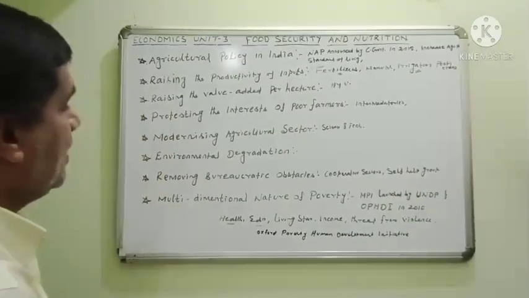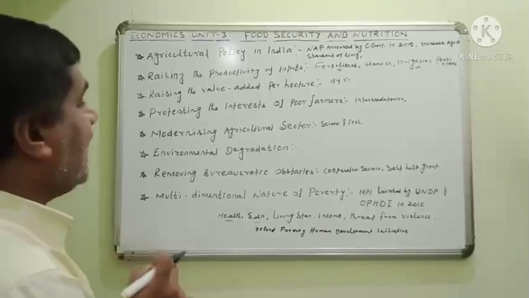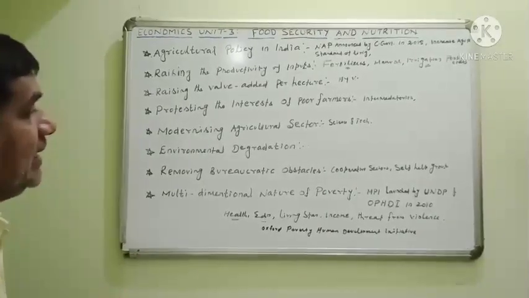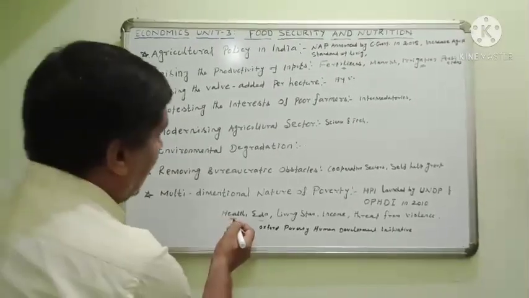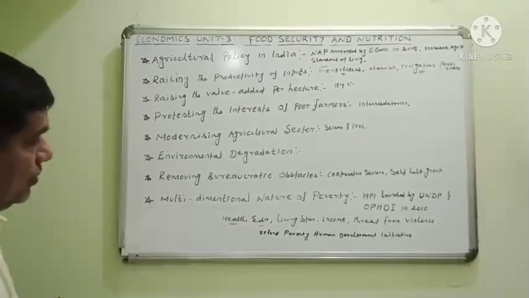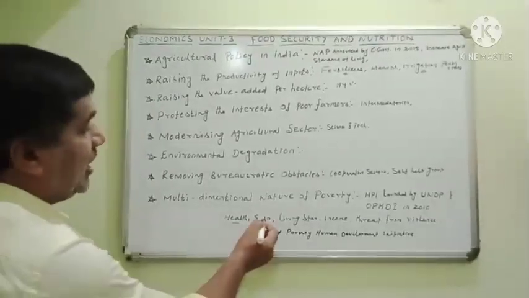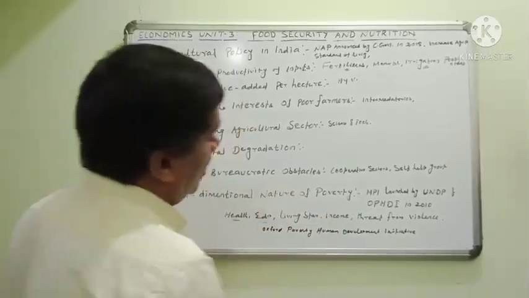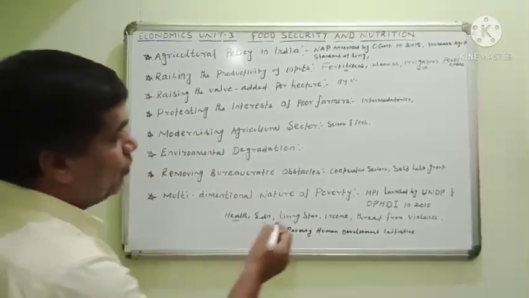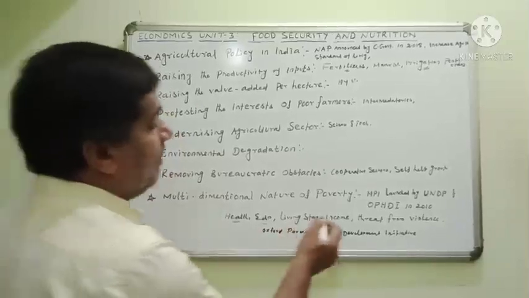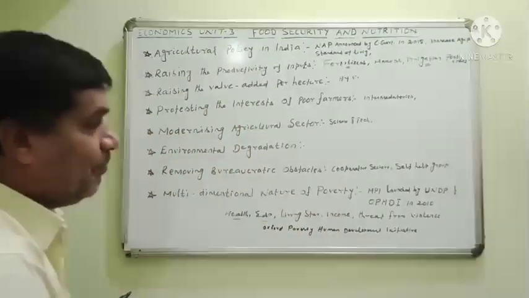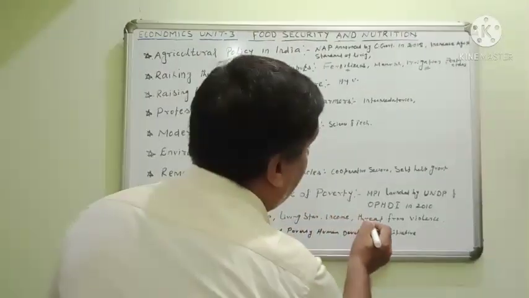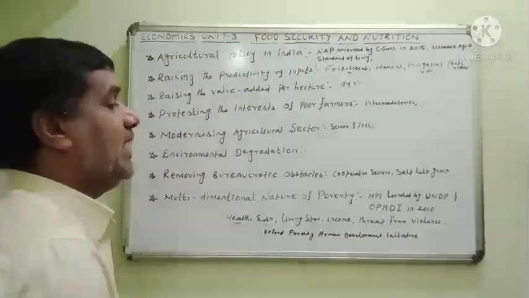It was started. The main aim of the multi-dimensional nature of poverty is that health must be protected and education must be given to all the people. The standard of living must be increased for all the people. Per capita income must be developed, and the threat from violence strictly prohibited. Noted.